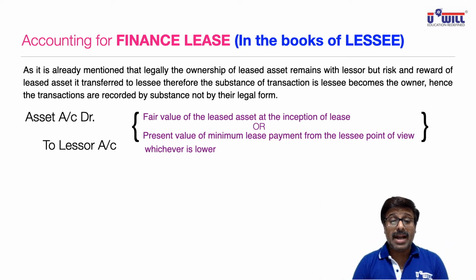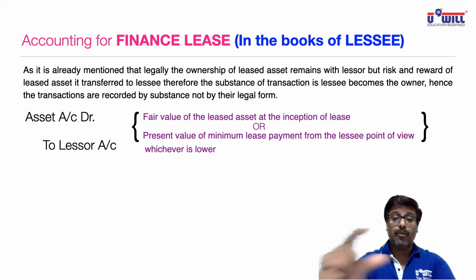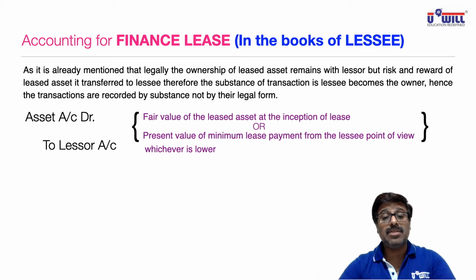And then if you remember, I gave you one example where 10 lakhs we were paying over the 7 years, we found out its present value, and it was coming to 48.9 lakhs. So what was the present value of minimum lease payments from lessee's point of view? That 48.9 lakhs. Plus he also had guaranteed the residual value of 3 lakhs after the term is over. So the present value of minimum lease payment is 48.9 lakhs plus guaranteed residual value of 3 lakhs. That comes to 51.9 lakhs.